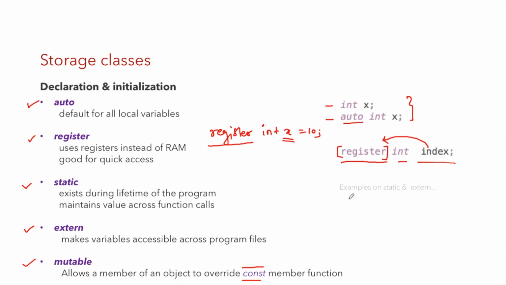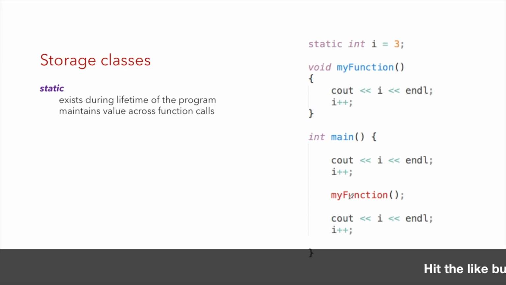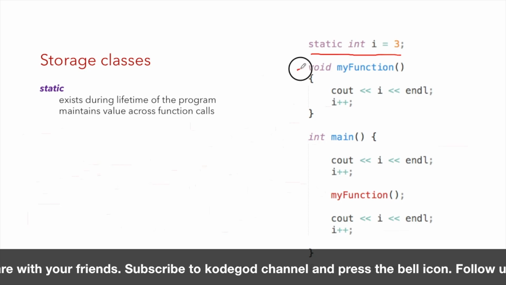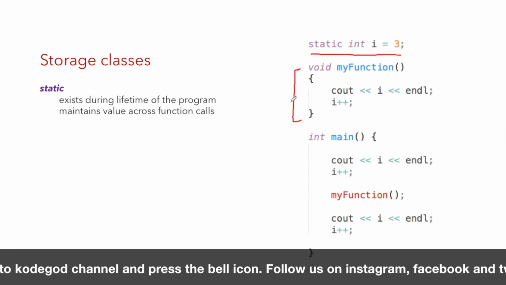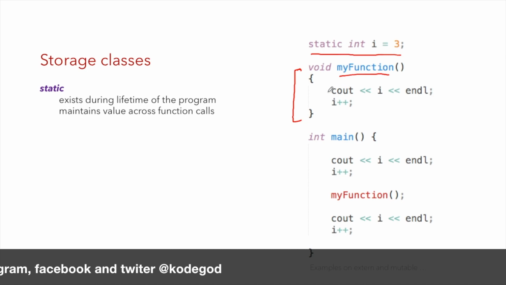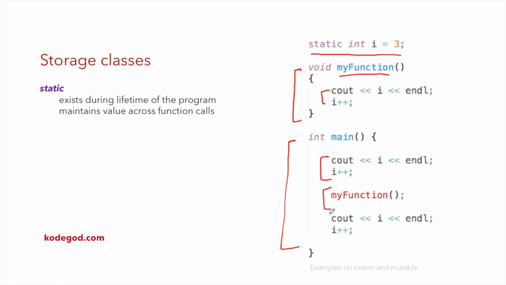We'll take two examples on static and extern. As we discussed earlier, static exists during lifetime of the program and maintains its value across function calls. So in the example, I have static int i equal to 3. Then I have a forward definition. Then I have this function called my function. It is just printing the value of i and incrementing it. And then inside of the main function I am reprinting the value and incrementing it. Then I'm making a call to my function, and one more time I'm going to print the value of i and increment it. So let us see what is going to happen in the execution.